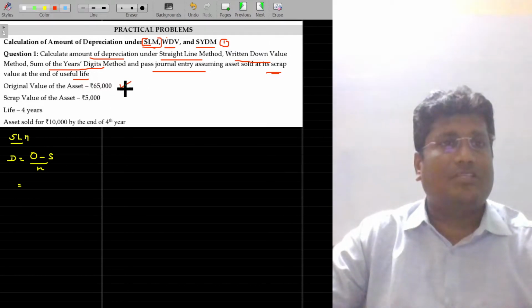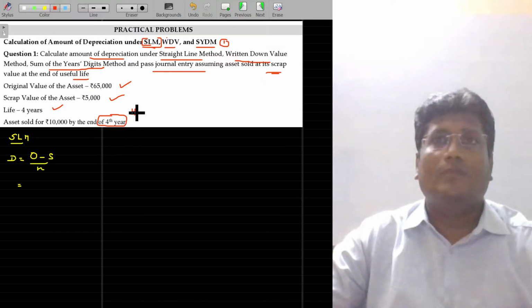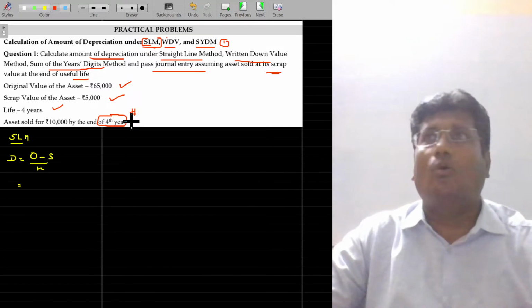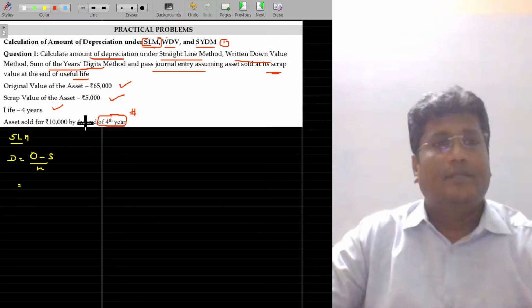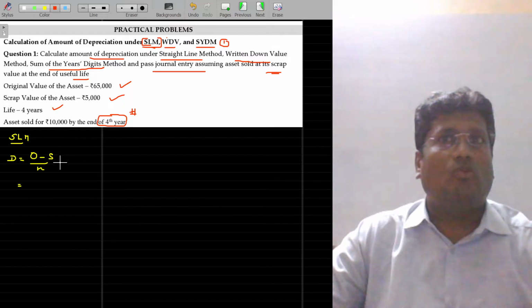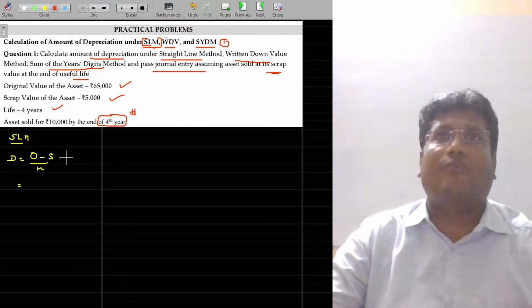So original value being 65,000, scrap value being 5,000, life being 4 years. The asset is sold for 10,000 rupees by the end of the fourth year. I'll keep it pending currently, because it's going to be incorporated while accounting the depreciation only, not required for the depreciation calculation. Now come on, tell me what is the amount of depreciation? Apply the formula: original value minus scrap divided by the life. So you see, you need not mug up this as a formula.